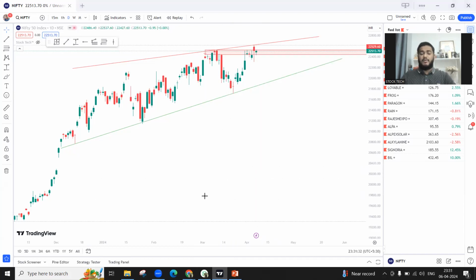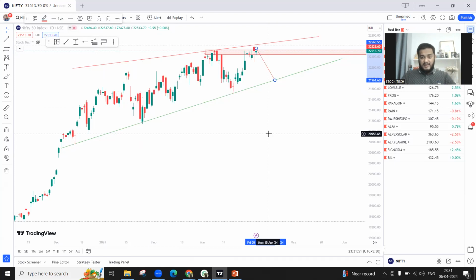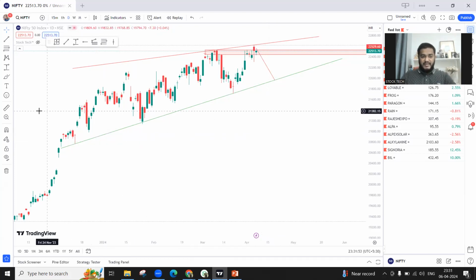Now people keep asking me what would be the next move. As per the chart right now, and since Nifty has been rejected from this level, you can expect Nifty to come down over here. This can be the expectation in the next few days, because you can see a double top formation over here.